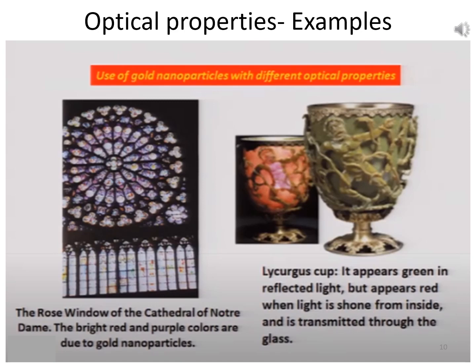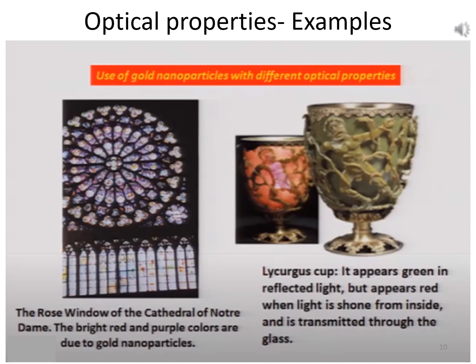So in the right side figure, you can see a picture of the Lycurgus cup that was made a very long time ago, about in the 4th century AD. This kind of cup was made where glass has been impregnated with gold nanoparticles, and this cup appears green when light is reflected, but it appears red when light is shone from inside, that is transmitted through the glass.